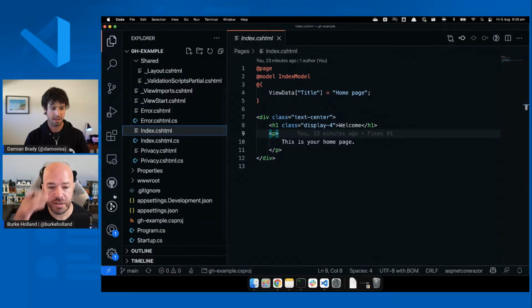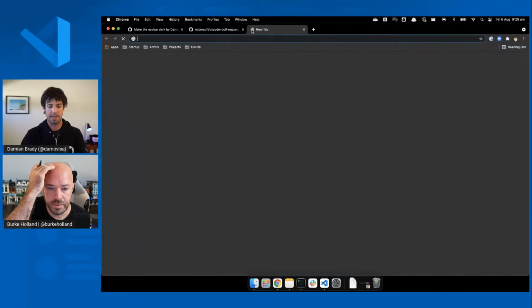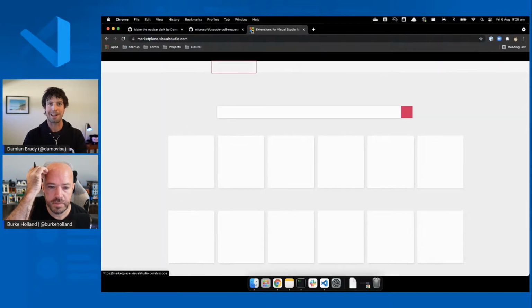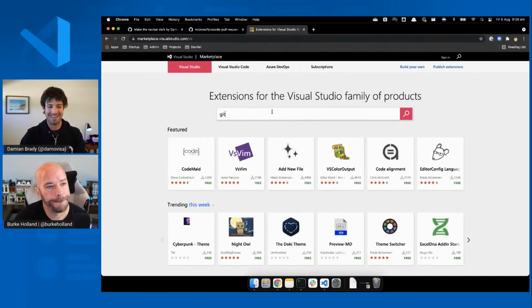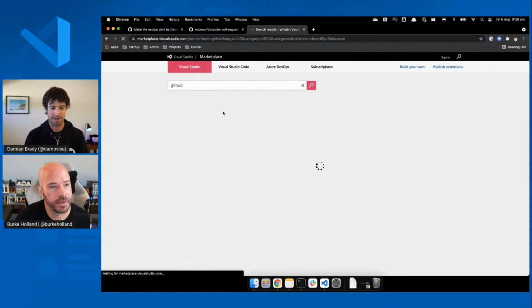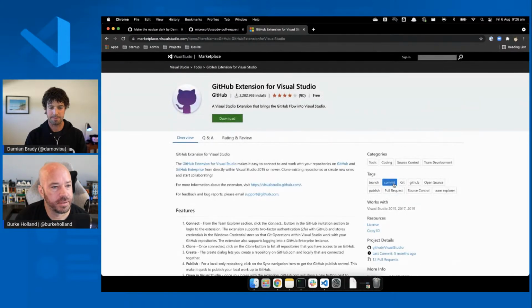Damien, do you know, are there similar extensions to this for Visual Studio? I don't know is the short answer. Okay. Trying to work out the way to find out would be, this is where my previous life in DevRel or in cloud advocacy, there you go, GitHub extension for Visual Studio.